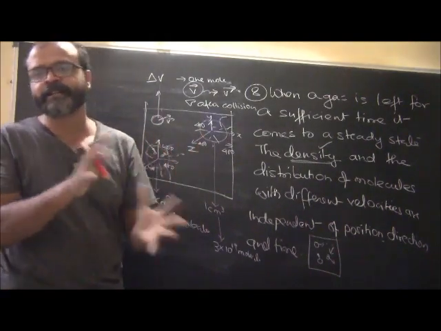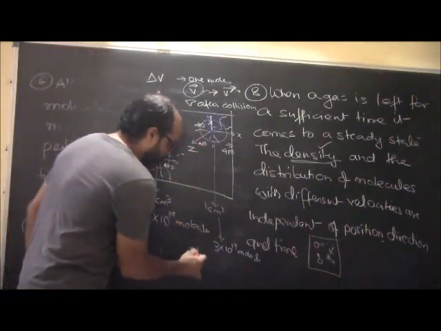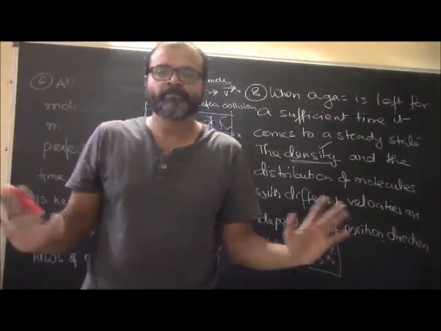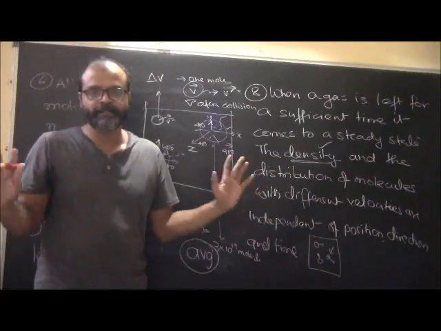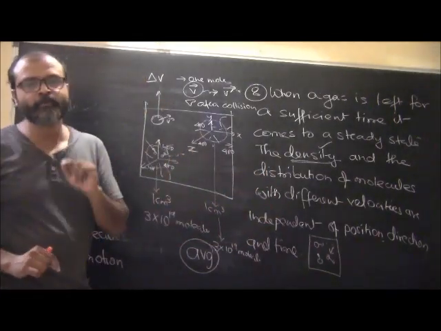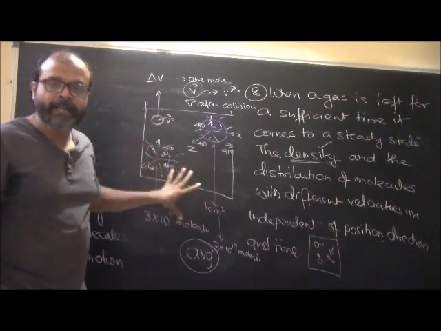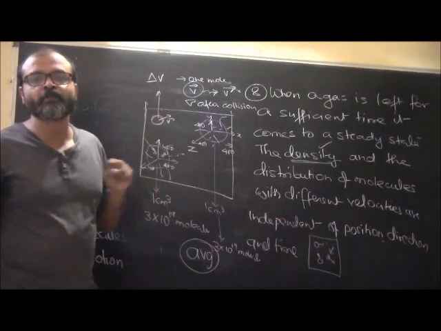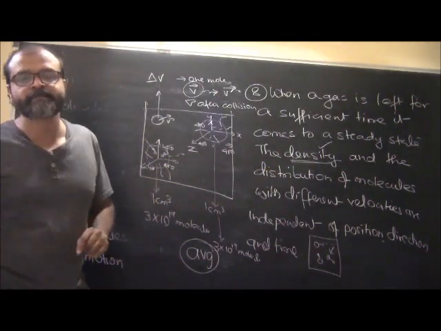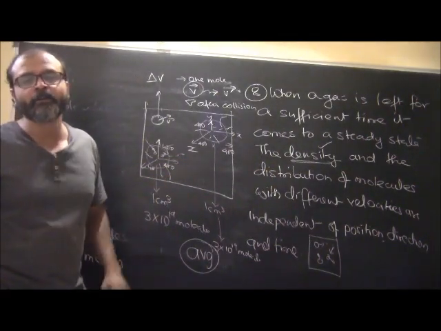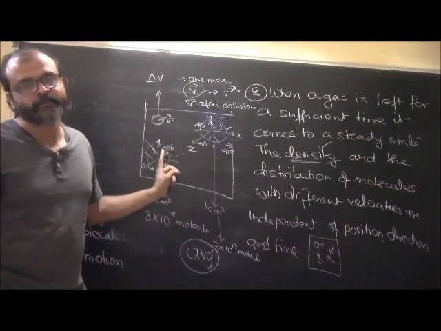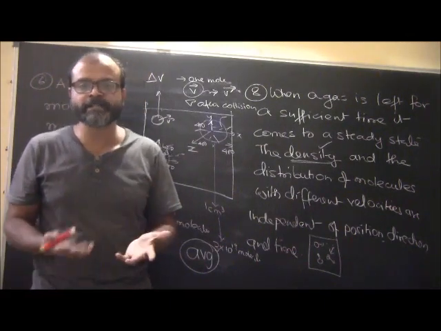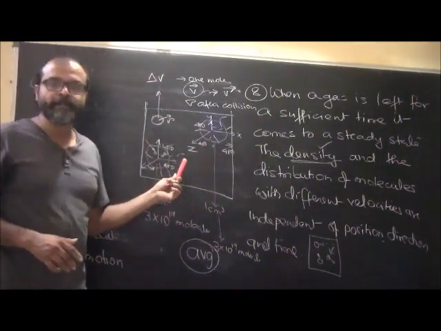So if you average it out, on a macroscopic view, it all remains the same. So there is no particular or huge change in a gas, although there is a continuous movement of molecules. But the average of all these velocities in a steady state of the gas is going to remain the same unless you are making some changes with respect to pressure or maybe volume or maybe temperature. The average will be the same. So irrespective of continuous collisions, irrespective of continuous change in momentum, the average will be the same.